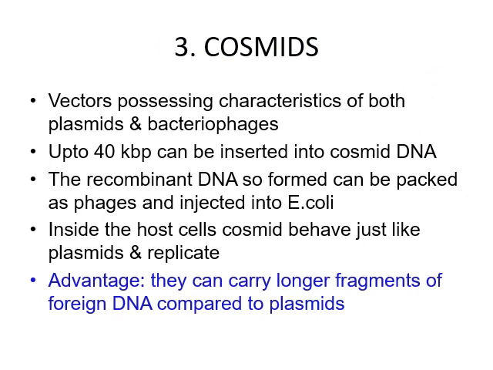And the third one, cosmid. Cosmid is actually a fusion of both plasmids and bacteriophages. It has the characteristics of both plasmid and bacteriophage. A gene up to 40 kilobase pairs in length can be introduced into the cosmid DNA molecule. The recombinant DNA so formed can be packed as phages with a capsid protein cover, and this can be injected into the host cell E. coli, and inside the host cell the cosmid behaves just like a plasmid and replicates. The advantage is that they can carry longer fragments of foreign DNA compared to plasmids.